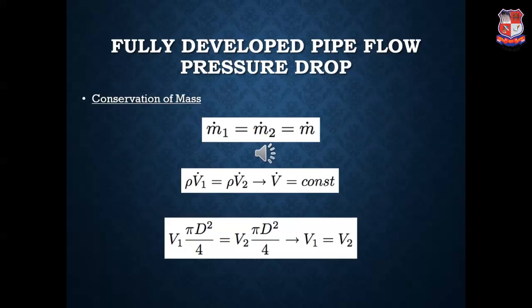As the fully developed flow in the pipe follows the law of conservation of mass, m1 will be equal to m2, equal to m. We also know that mass is equal to density into velocity, hence rho v1 is equal to rho v2, which equals v, which is constant throughout the pipe length which is considered.